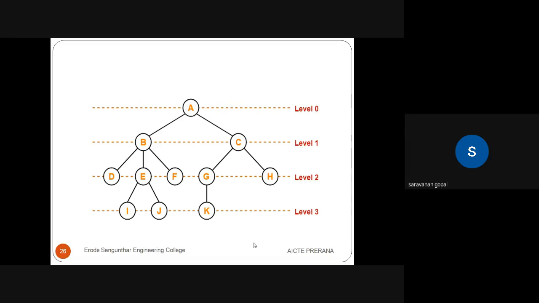Next is level 1. In this example tree, B and C are level 1. Then D, E, F, G, H are level 2. And finally the last leaf nodes, I, J, K, are level 3. So we represent levels one by one, originating from the root node, which is level 0, and incrementing by one.